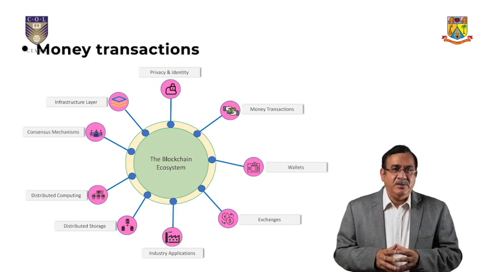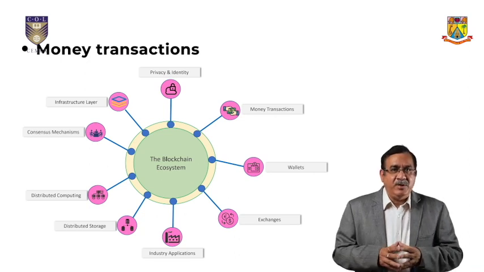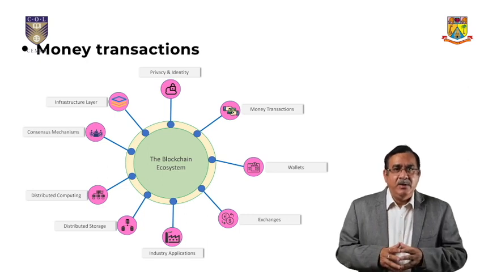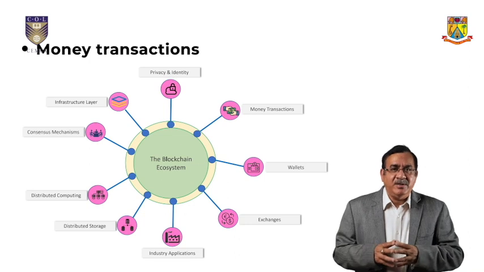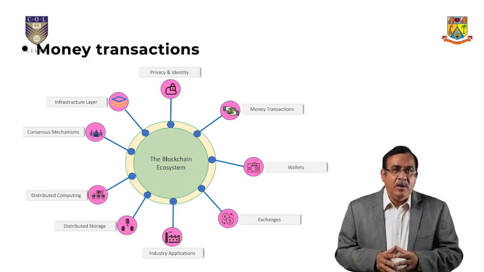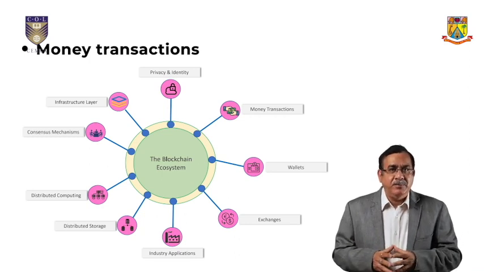Money transactions. As discussed in chapter 4, there are 4 different types of tokens: currency, security, utility, or asset tokens. Currency tokens, meaning cryptocurrencies, are used to make financial transactions, and the most well-known is, of course, Bitcoin. Others include Zcash, Bitcoin Cash, or Monero.